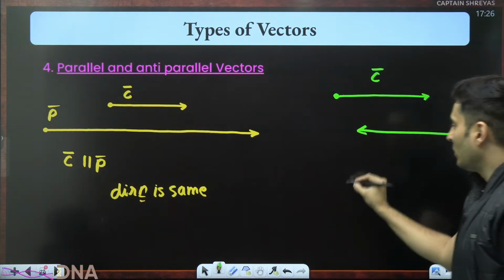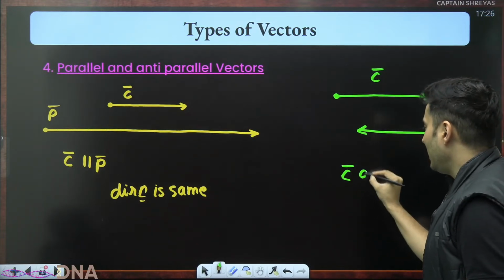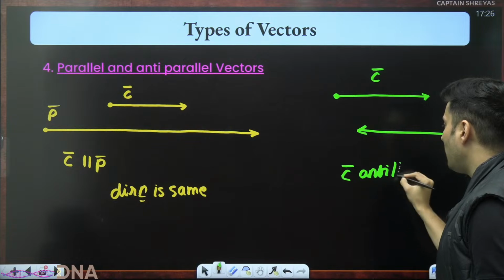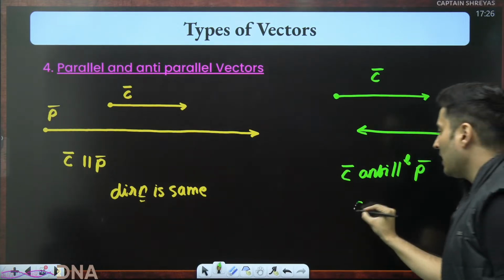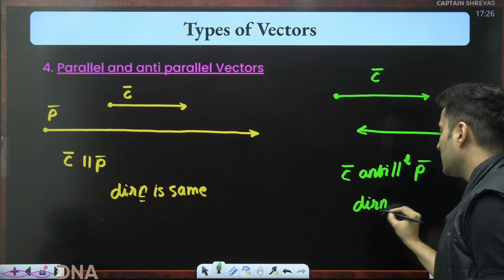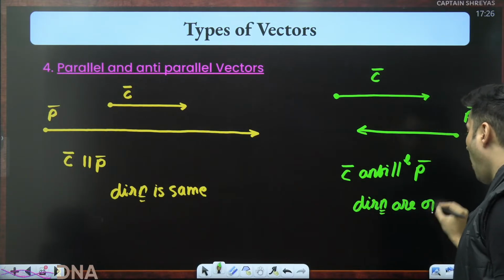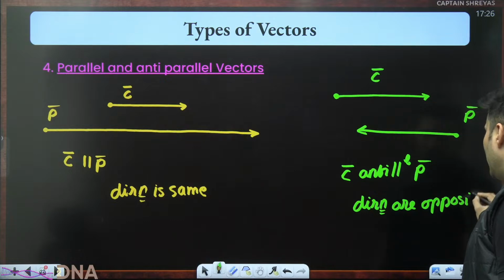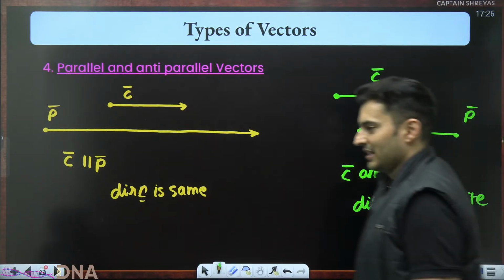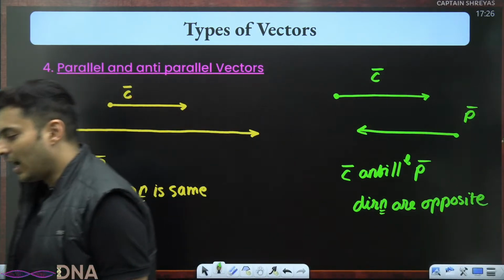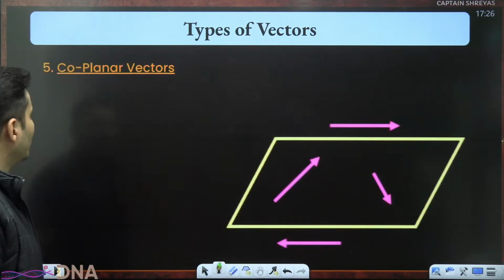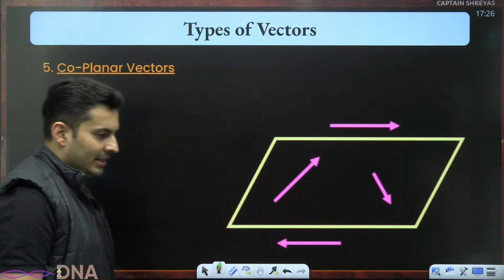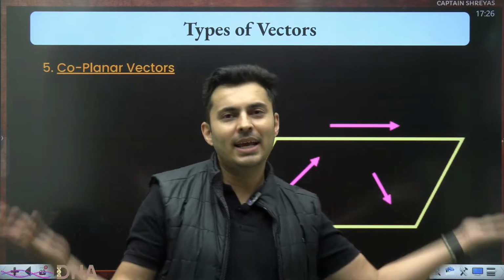So here C is anti-parallel to P. Directions are exactly opposite. That is anti-parallel.